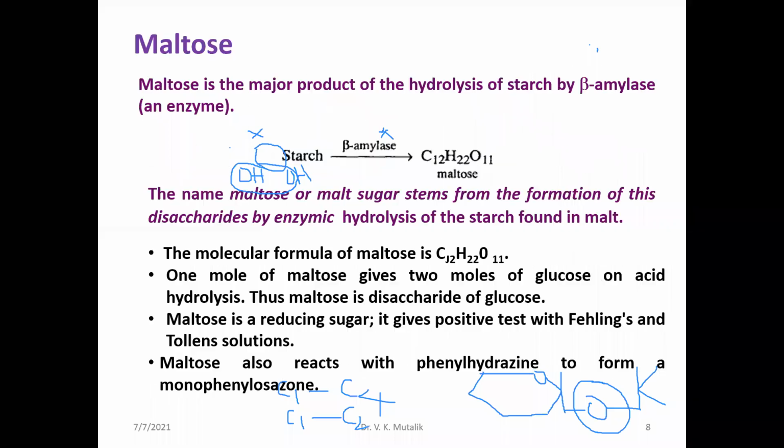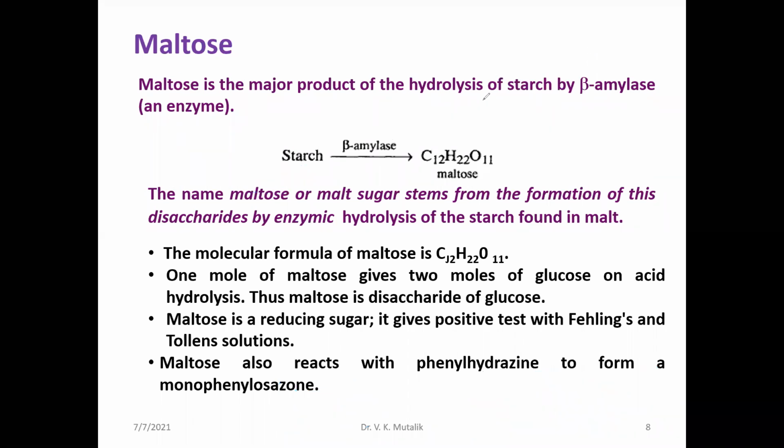Hemiacetal form it is. Then one by one we can see the structures of these compounds, the disaccharides. Okay, the maltose is the major product obtained by the hydrolysis of starch by beta amylase, which is an enzyme. The name maltose or malt sugar stems from the formation of this disaccharide by the enzymatic hydrolysis.